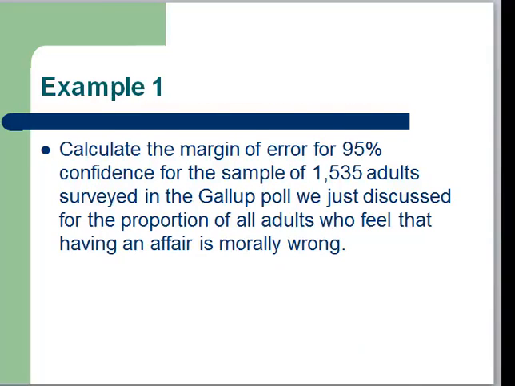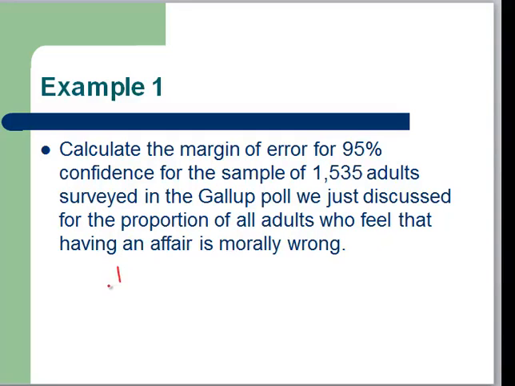So let's practice. Let's calculate the margin of error for 95% confidence for the sample of 1,535 adults surveyed in the Gallup poll we just discussed for the proportion of all adults who feel that having an affair is morally wrong.